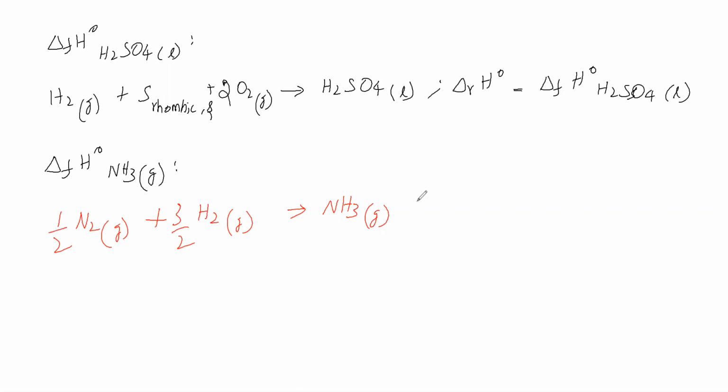Okay, now for this reaction we will write delta rH. What is the meaning of delta rH? That means the standard enthalpy of this reaction. The reaction should take place such that half mole of N2 gas reacts with 3/2 moles of H2 gas to give 1 mole of NH3 gas. The amount of heat involved is called the standard enthalpy of this reaction. This is also equal to the standard enthalpy of formation of ammonia in gaseous state.